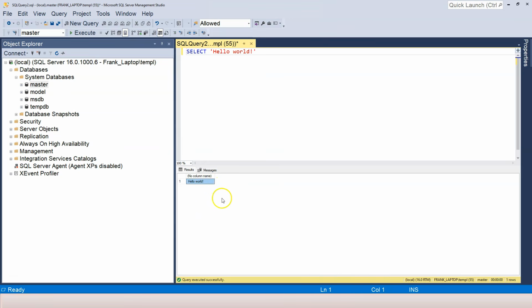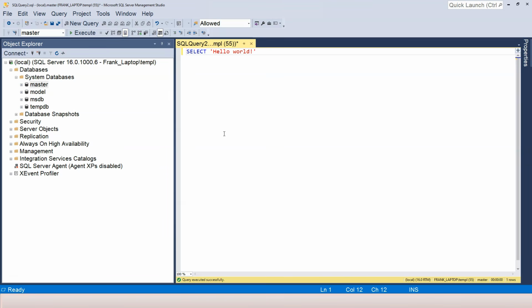Once this result tab shows up, I can press Control plus R on my keyboard to make it disappear. If I want it to show up, I can press Control R again. So let us make it disappear first. Now let's try the second way to execute the command. If I just press the F5 key on my keyboard, now you can see the result again. Let me hide it again, okay?